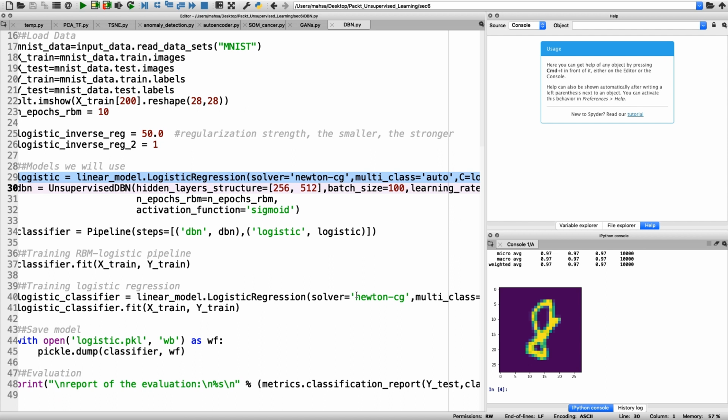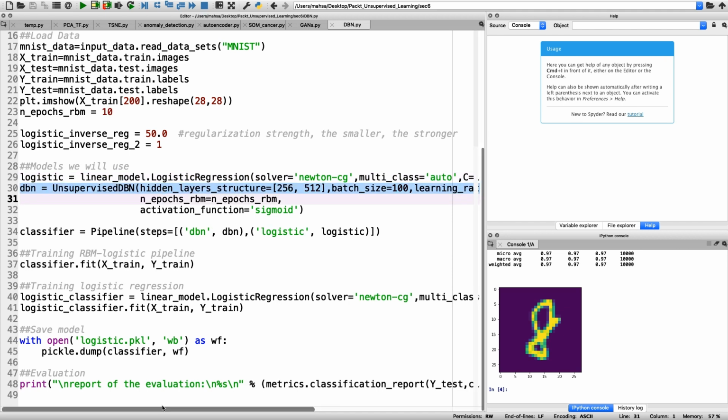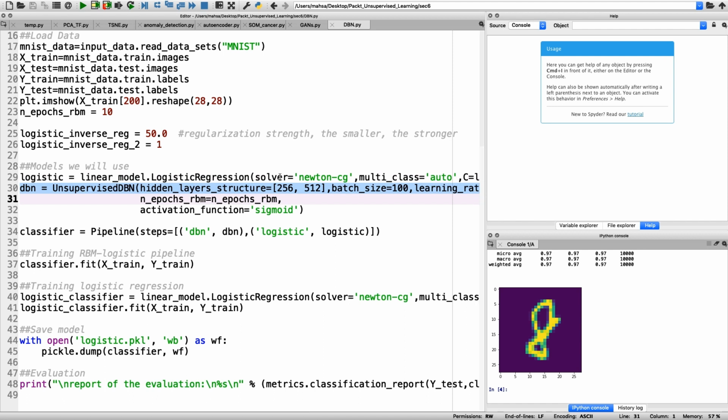The algorithm which is used on the optimization is called the solver, and we can see that Newton solver is chosen here. The DBN model is made in which the structure of the hidden layers, this is the DBN model that I'm talking about. So the structure of the DBN model is, as I will explain right now, this model has 256 inputs and 512 outputs. The number of the samples that each time we feed the model with is set to 100, which is called batch size here.